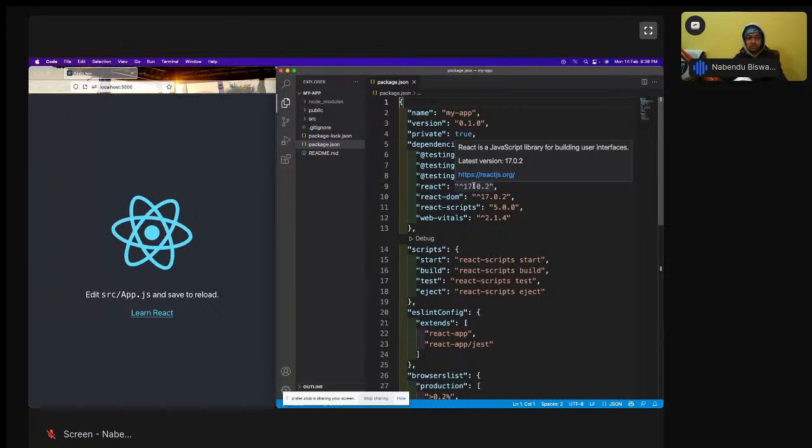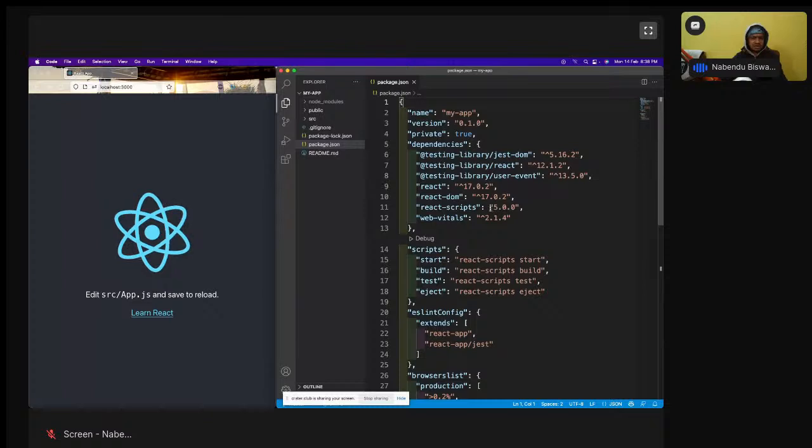version 16.8. Hooks were introduced in React. React was earlier using class-based components a lot, but now hooks are being used. So today if you start a new project, you have to use hook-based only. You should not use class-based unless your company does. See, in one of my paid batches, a person whom I am teaching knows class-based React because in his project he's still using that, but he wants to learn hook-based React. So all those things are there.